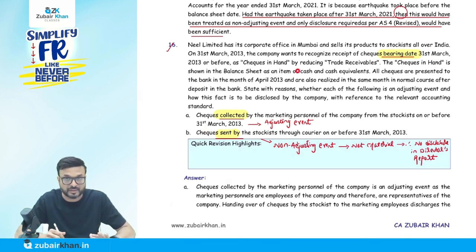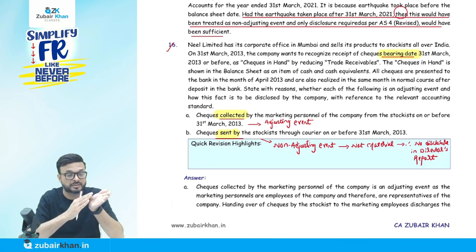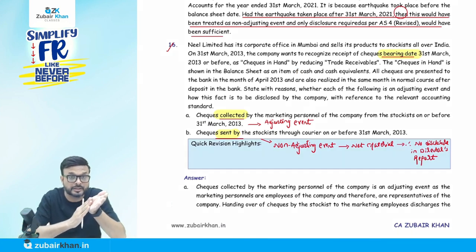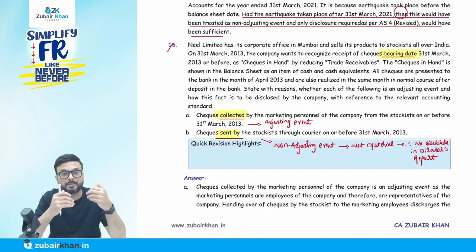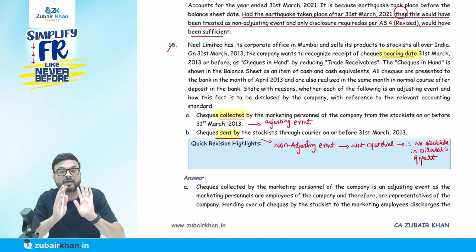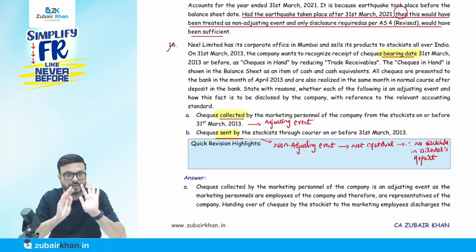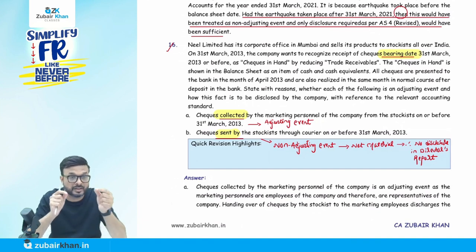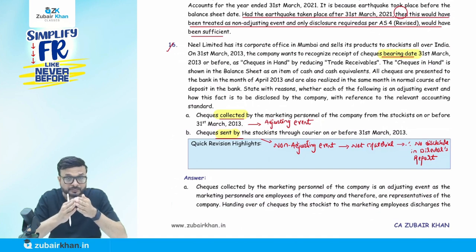They are saying that when they receive the check, if the date which is mentioned on the check, listen carefully, is on or before 31st March, then they pass the entry even though they receive the check after 31st March. So what is the correct treatment I discussed with you? The correct treatment is that when they receive the check, only then they have to pass the entry. But they receive the check after 31st of March. But if the date mentioned is 31st of March or before that, then they pass the entry.